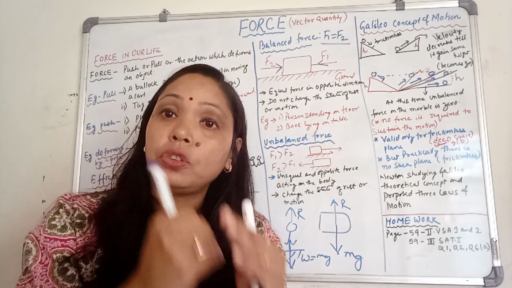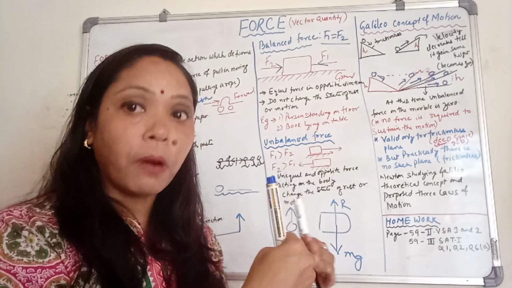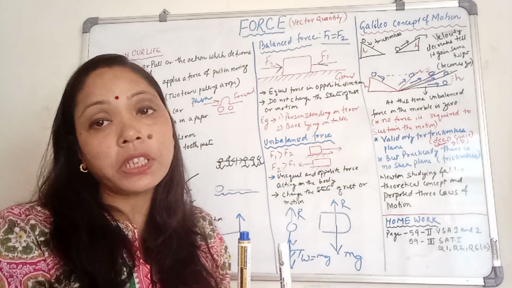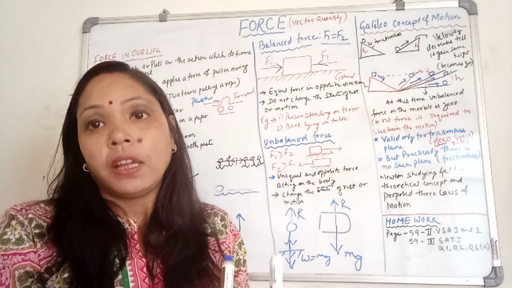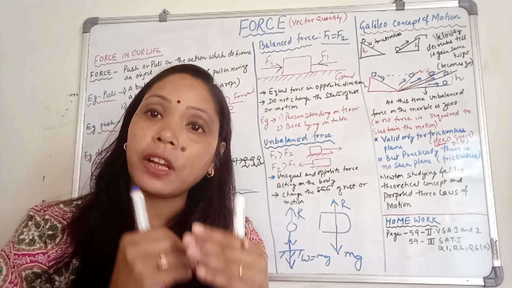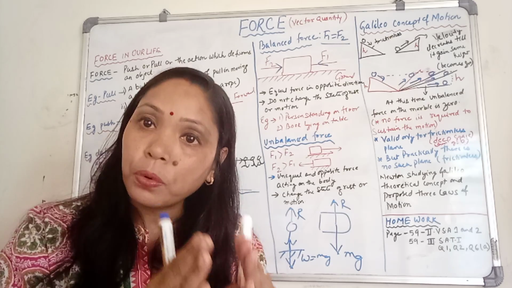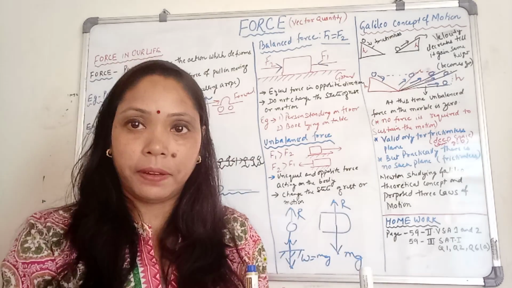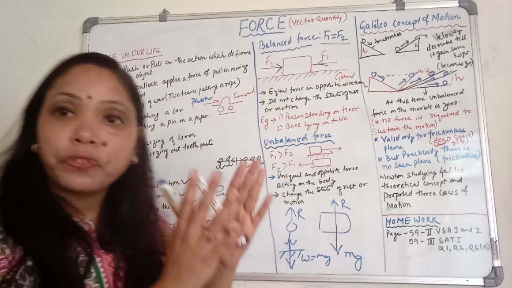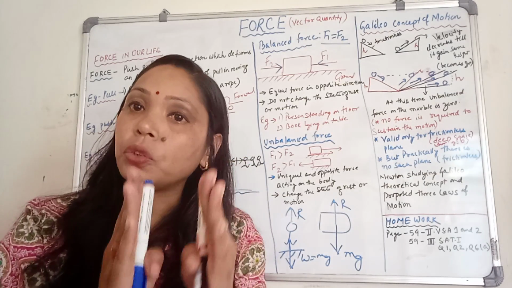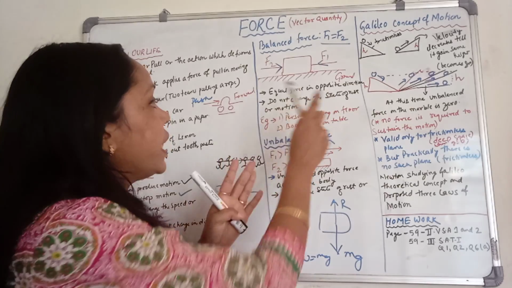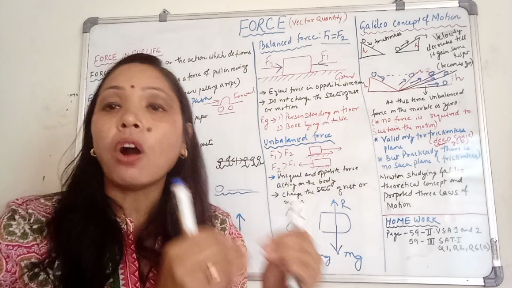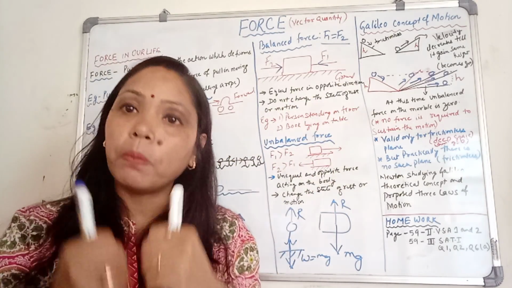So, to move the body, which force do we need? We need an unbalanced force. Unbalanced force is required to move the body. Balanced force is not able to move the body. It does not change the state of rest or state of motion.